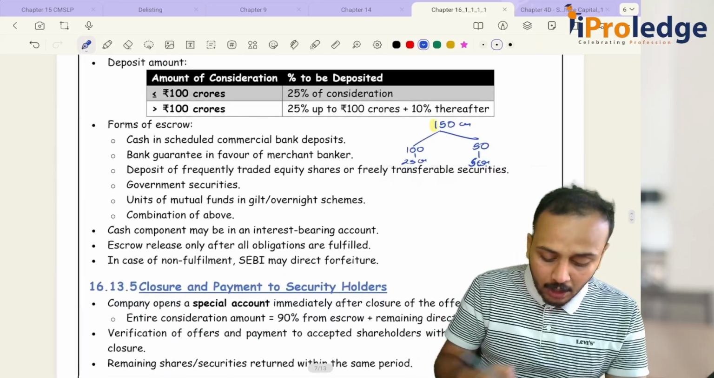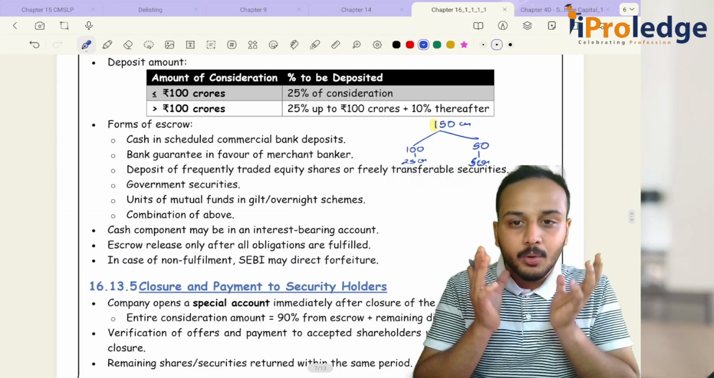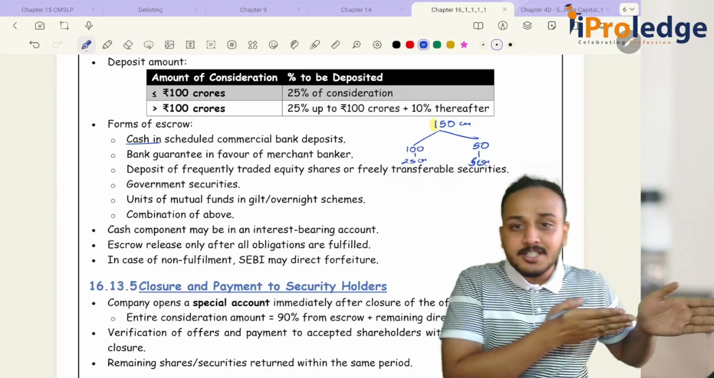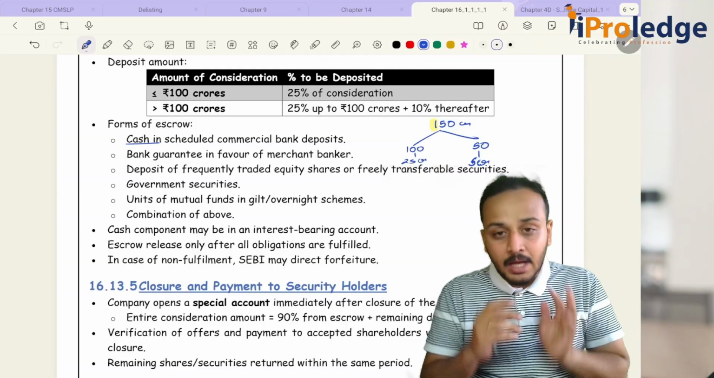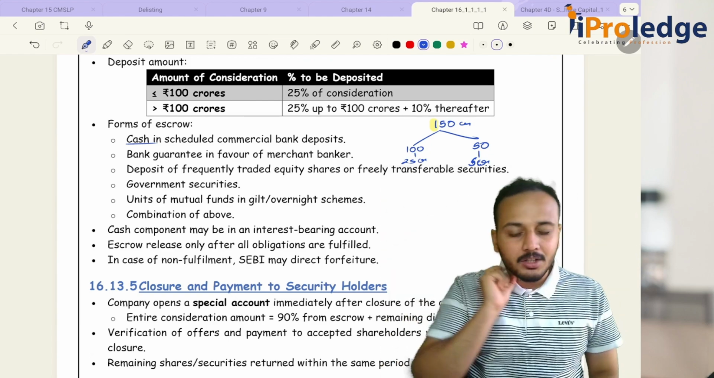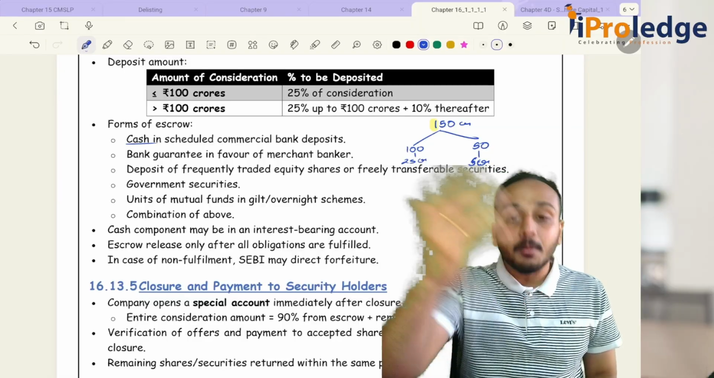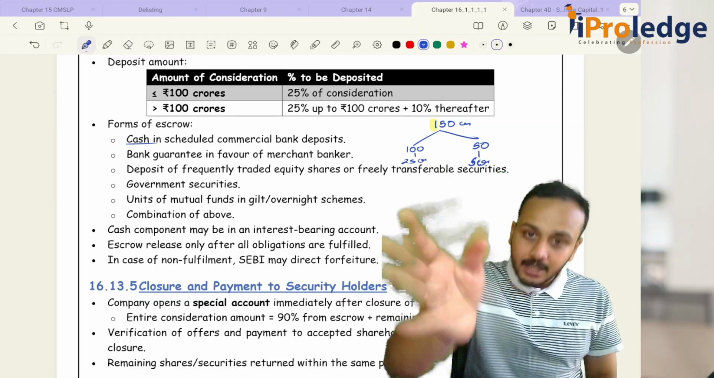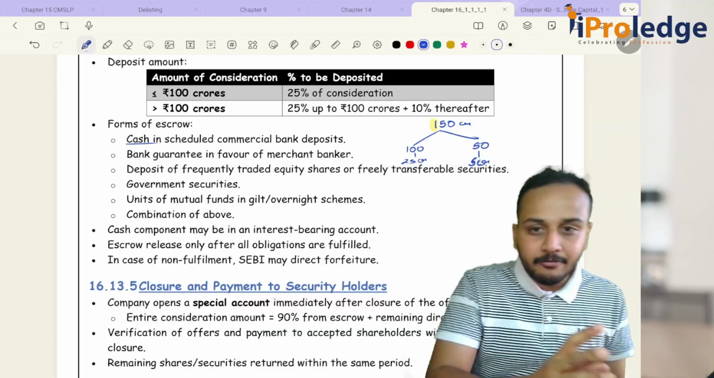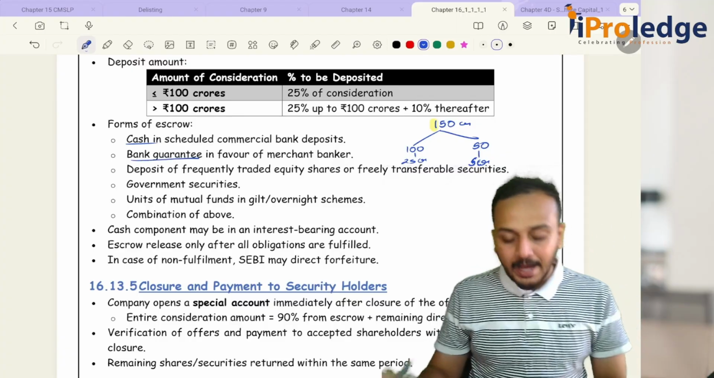Then how can the money in the escrow account be held? Either in pure liquid cash, or a bank guarantee. What is a bank guarantee? A bank guarantee says that the company has to pay all the shareholders the money, and if the company does not pay you, the bank will pay you. That is the bank guarantee. Either it can be in the form of cash, or if the company does not have cash, then you can go with a bank guarantee.